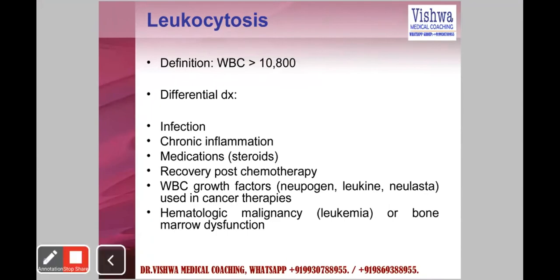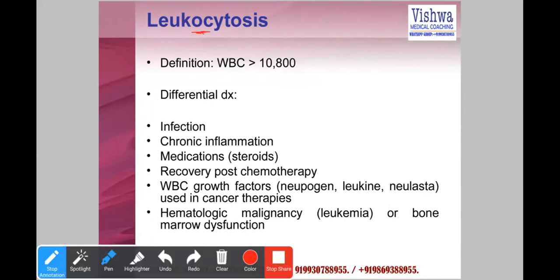We also discussed leukocytosis, more than 10,000: either an acute infection or a chronic infection. Or it can also be recovery post chemotherapy. When chemotherapy suppresses the WBC count and you stop chemotherapy, there's a rebound increase.